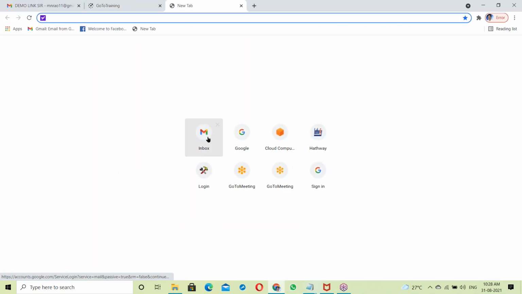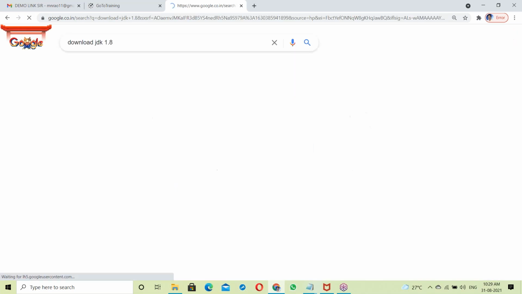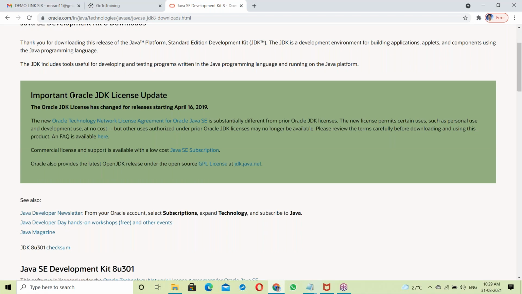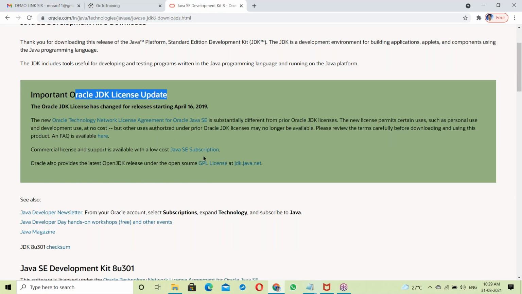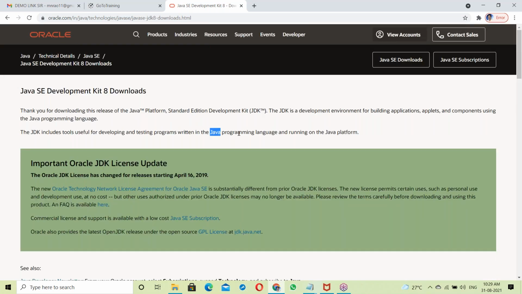See this, about downloading Java, for example, downloading JDK 1.8. When you try to download, you see it is now Oracle Java, Oracle JDK. So you have to download from the Oracle Corporation. Don't worry, guys, I'll provide the software. To download from the Oracle Corporation, you must have an Oracle account. Without an Oracle account, you can't download it.